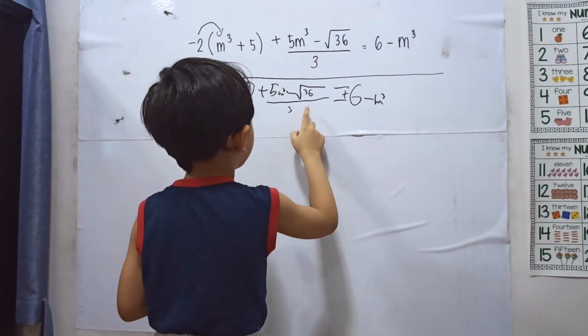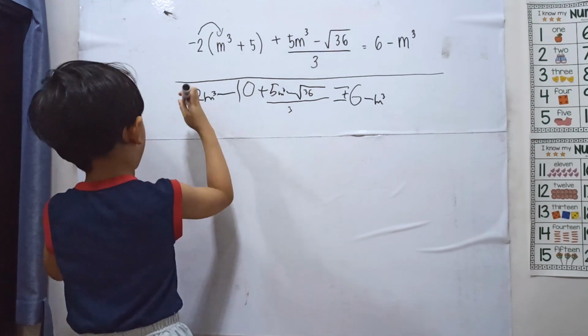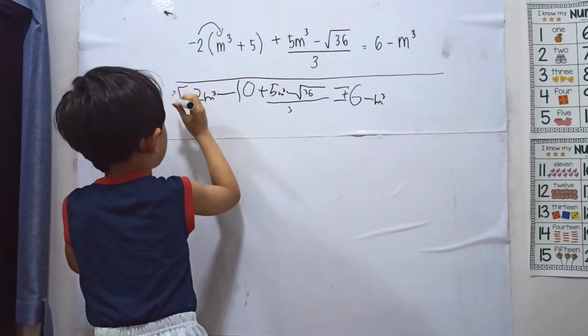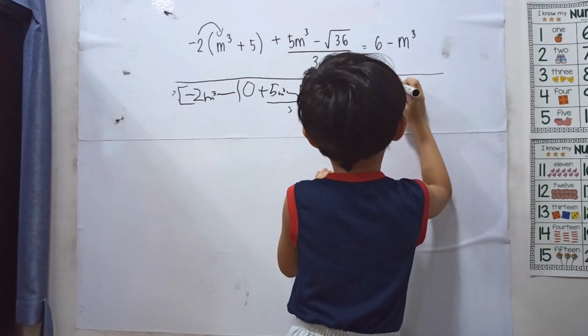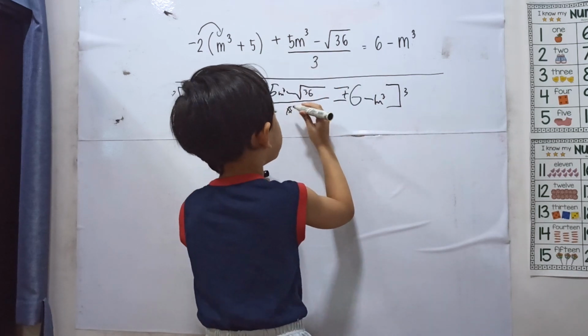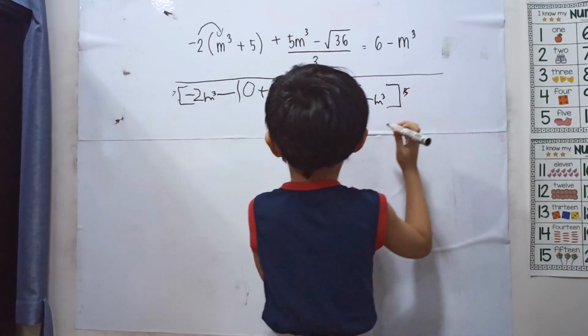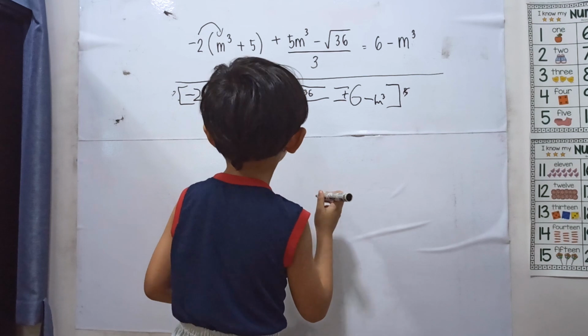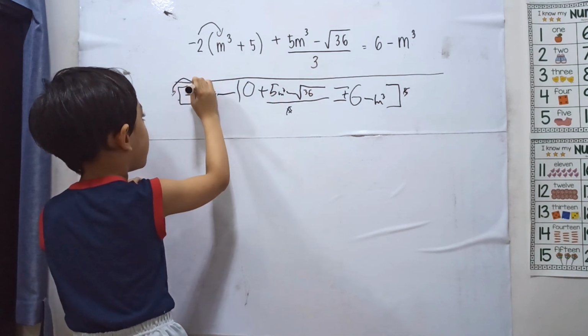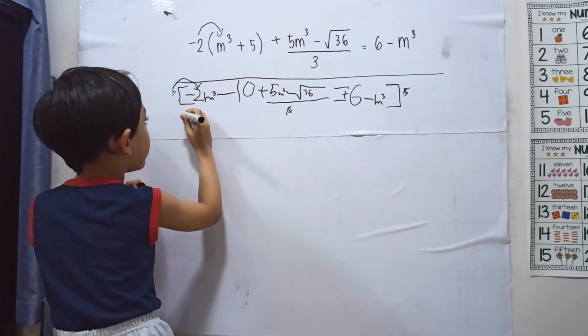Then times 3. Then another thing. Then cancel, and then this one you times here and here.